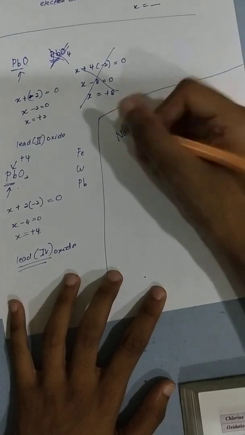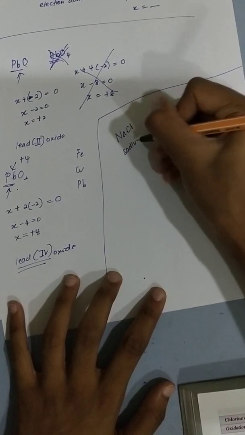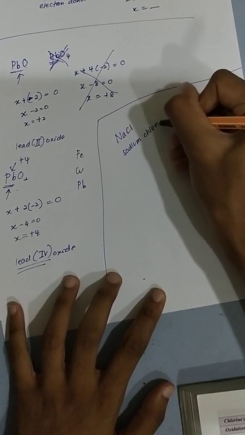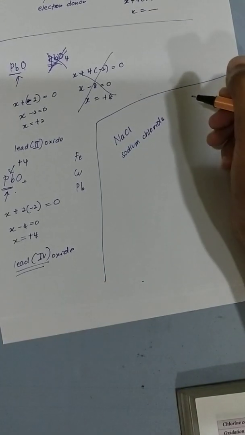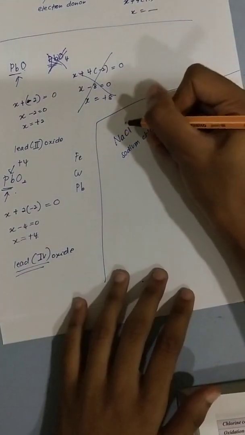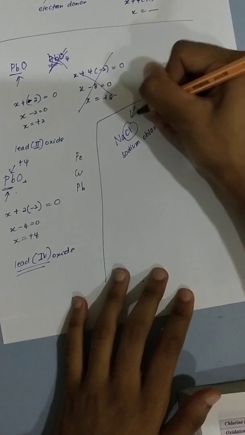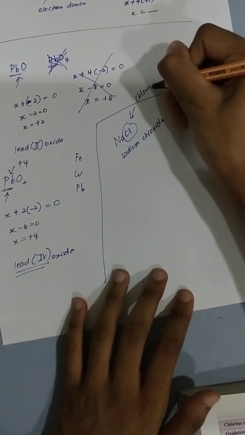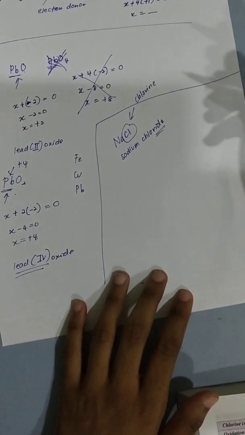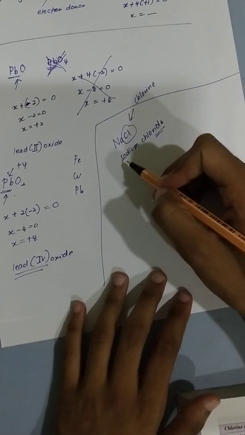How do I name this? Sodium chloride. Who is changing the name now? It is the non-metal, right? Because this one, the name is supposed to be chlorine. But look at here, the name changes. The metal's name doesn't change, right?